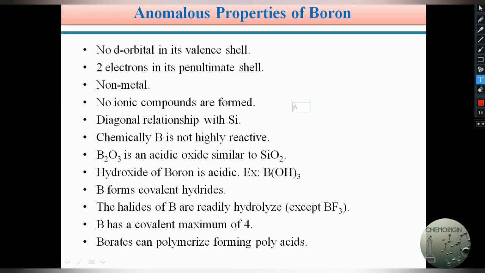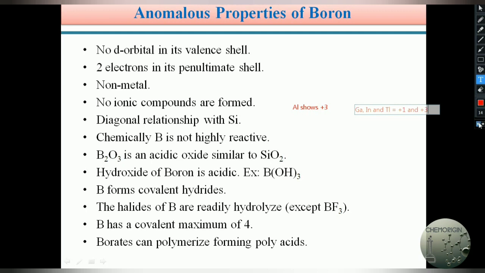Whereas, as in the last video, module 1 video, aluminum shows a +3 oxidation state, and other elements in the third group, gallium, indium and thallium, show both +1 and +3 oxidation states, whereas boron does not form any ionic compounds.